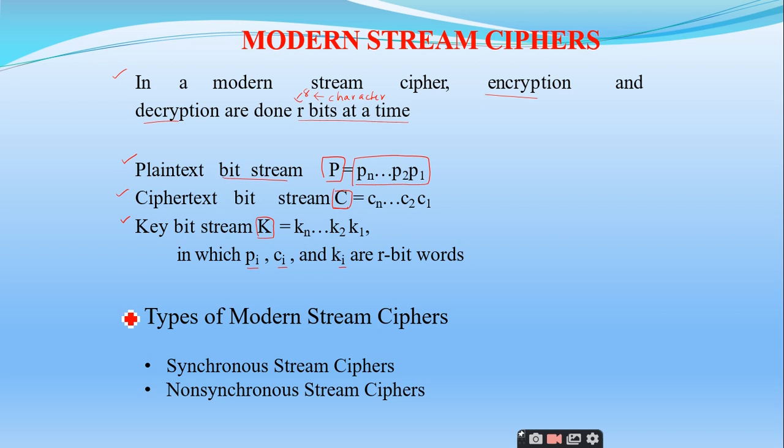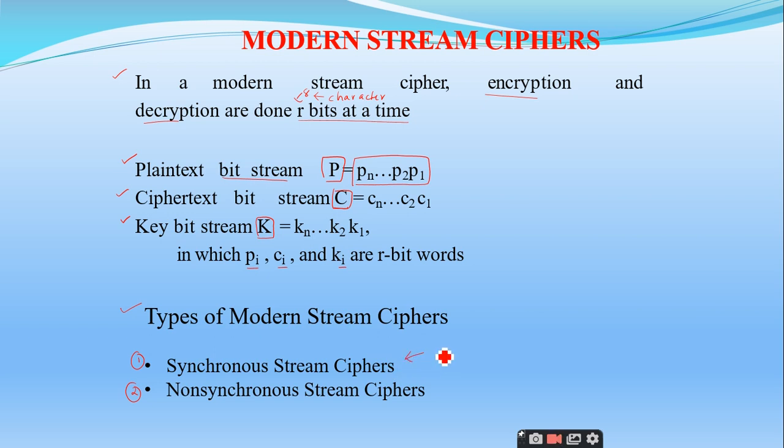And we have two types of modern stream ciphers. This also we have discussed while discussing the differences between the block cipher and the stream cipher. The first one is the synchronous stream cipher, and the second one is the non-synchronous stream cipher. Can anybody recollect what the synchronous stream cipher is and what the asynchronous stream cipher is? Asynchronous or non-synchronous, anything is okay. So what is the synchronous stream cipher?